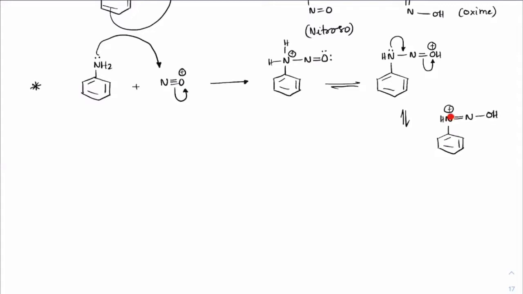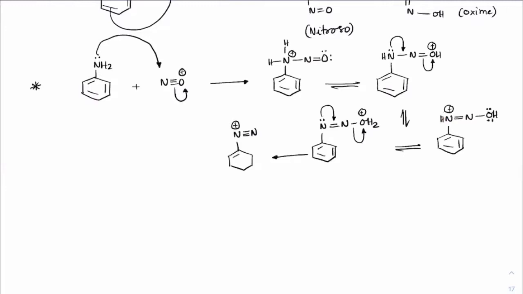Again, nitrogen is getting a positive charge here. So the oxygen present on OH will again take away this proton from here. If it takes that proton away, what do we get? We would get this as N double bond N OH2 plus. OH2 plus is a good leaving group. That group will leave and nitrogen will support with the pi bond, which makes this nitrogen have a triple bond with a plus charge on it.